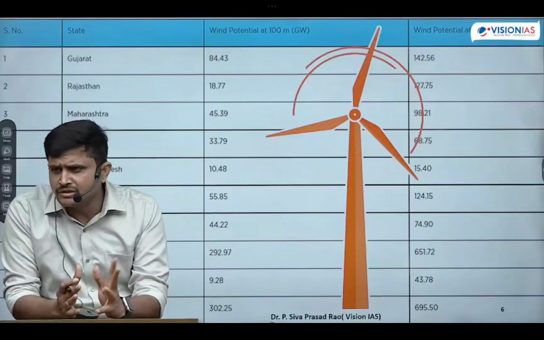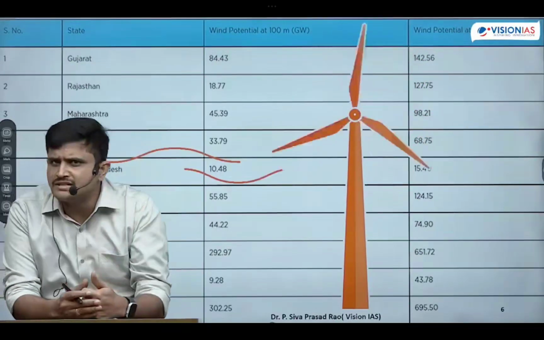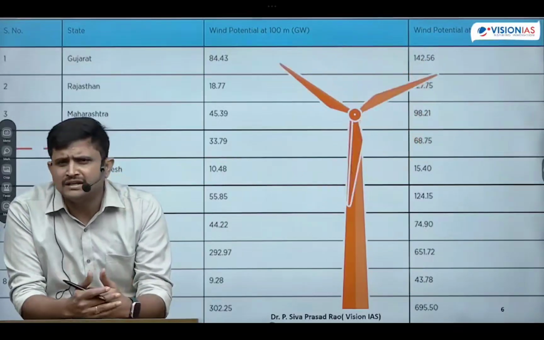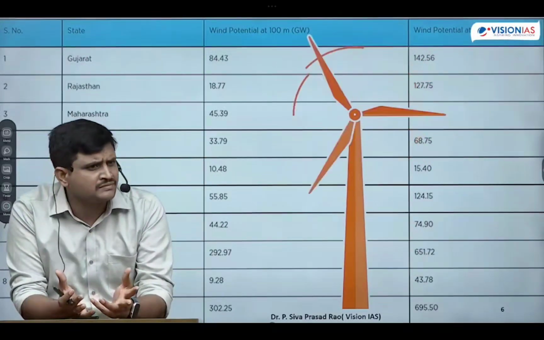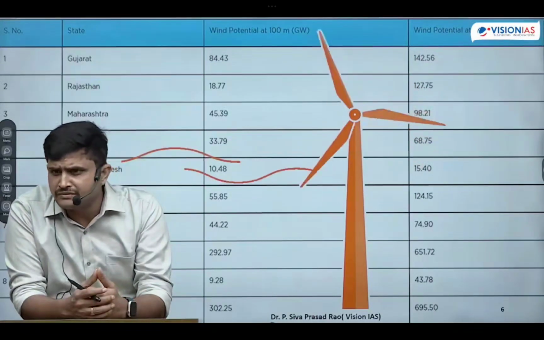So hence we are going to face a severe problem with wind turbines. When wind blades are rotating, birds are unable to detect them. Hence, accidental hits are leading to the death of birds. There is also noise pollution from these plants. They are also established in remote areas where there is no access. Hence, maintenance and operation cost is very high, and we need to acquire a large area of land. These are the practical problems.